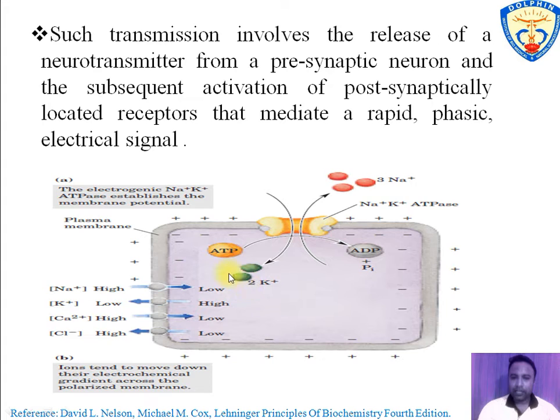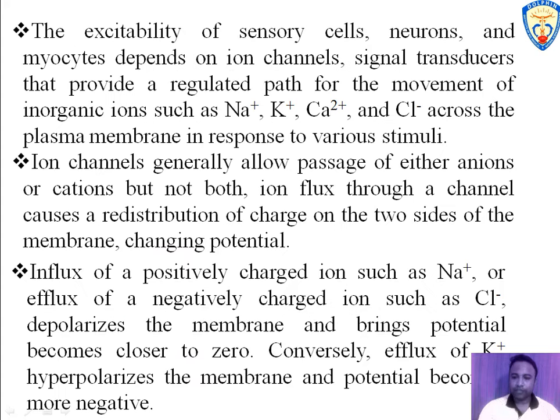In this event, there is formation of ADP and phosphate from ATP, and this phosphate is again involved in various biochemical pathways for phosphorylation. The movement of sodium ion, potassium ion, calcium ion and chloride ion across the cell membrane in response to various stimuli is regulated by ion channels, resulting in excitability of sensory cell, neurons and myocytes.